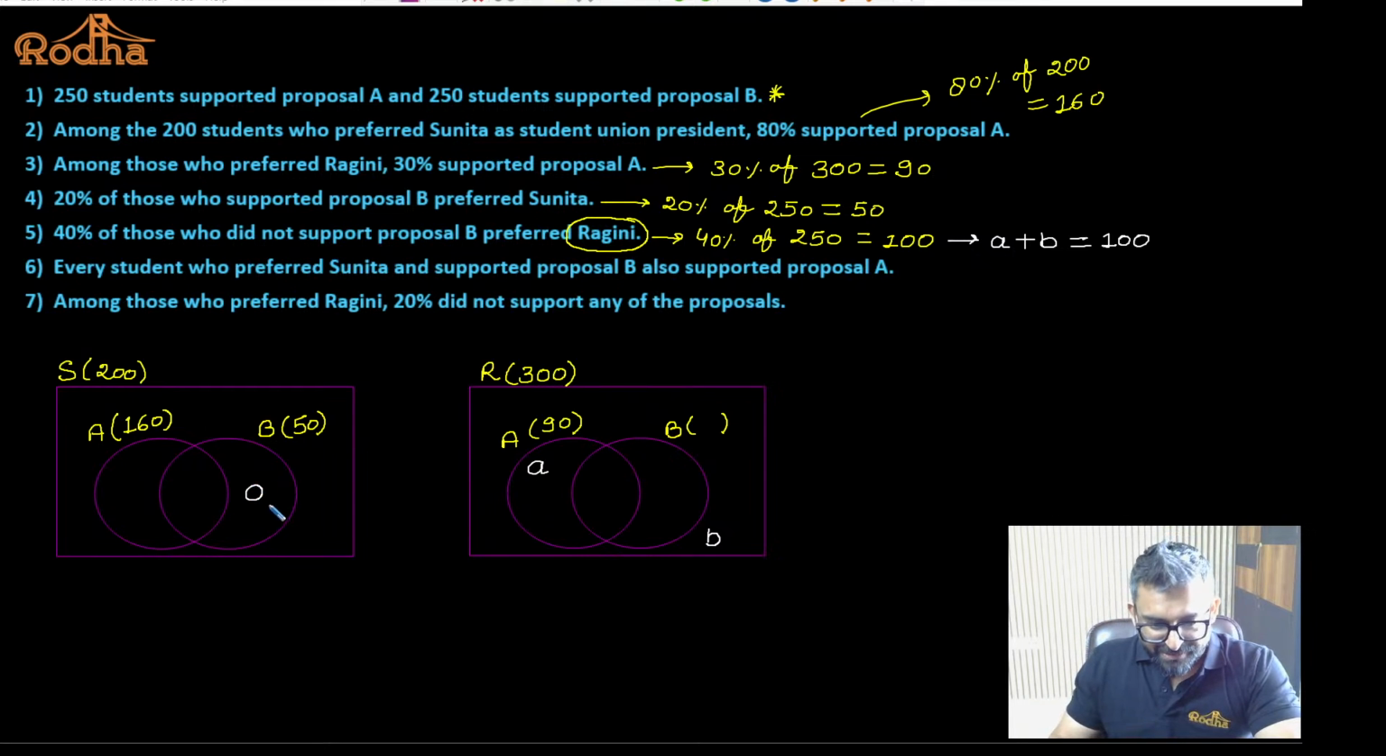Once we have established this is 0, this will be 50. Tell me, am I right or not? The entire circle is 50 and this is 0, this will become 50. Yes. Fine. And if this entire circle is 160, this is 50, this will become 110. And now if we look at the total of the Venn diagram, this is 200. 110 plus 50 is 160. This is 0, this will become 40 without any doubt.